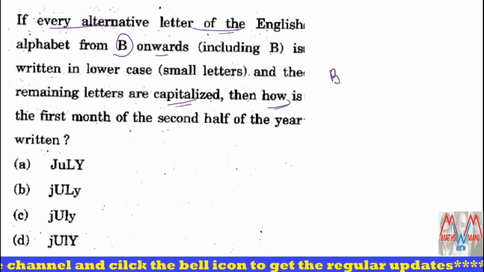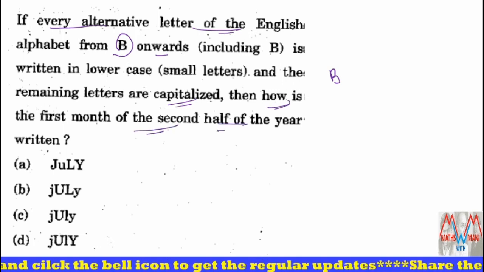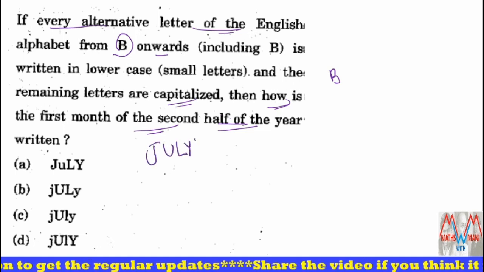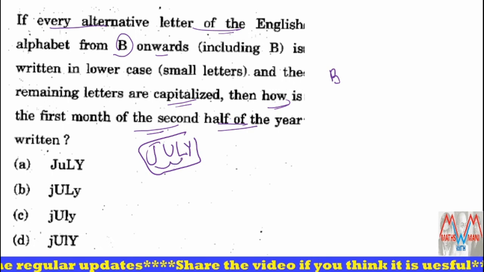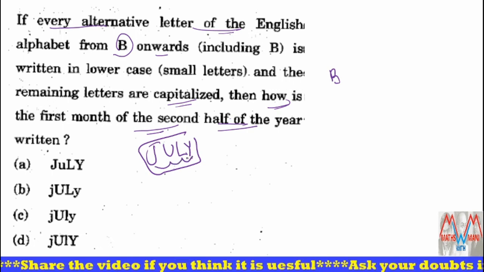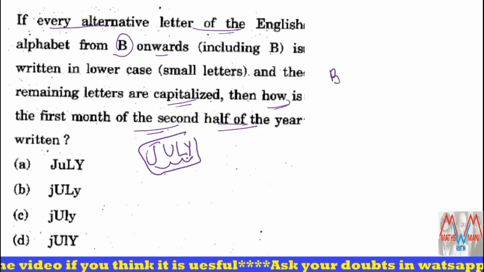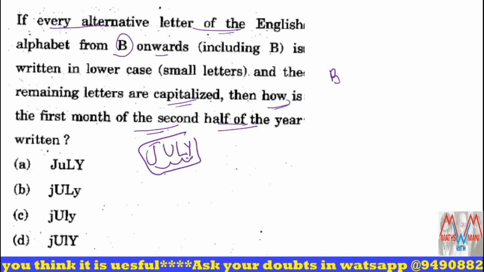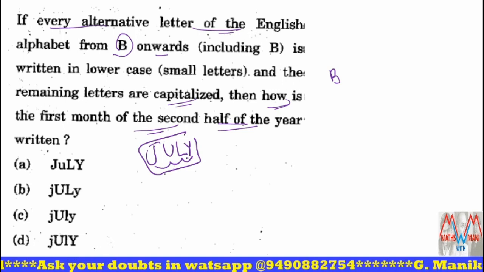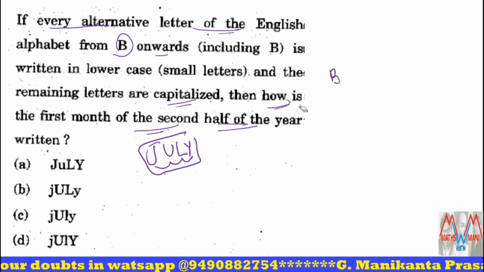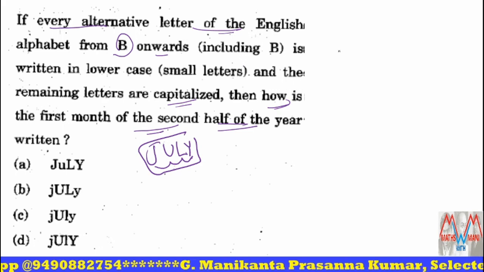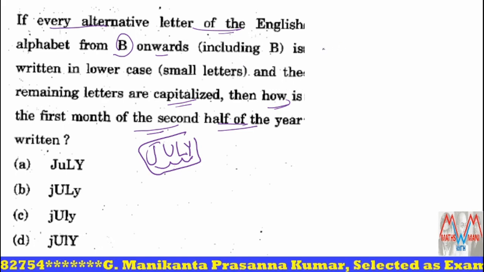Then how is the first month of the second half of the year written? The first month of the second half of the year is July. But in July, not all the letters are capital letters. Some are small letters and some are capital letters. So you have to write down the total alphabet and find out which letters are small and which are capital. First write down the letters from B onwards, including B.